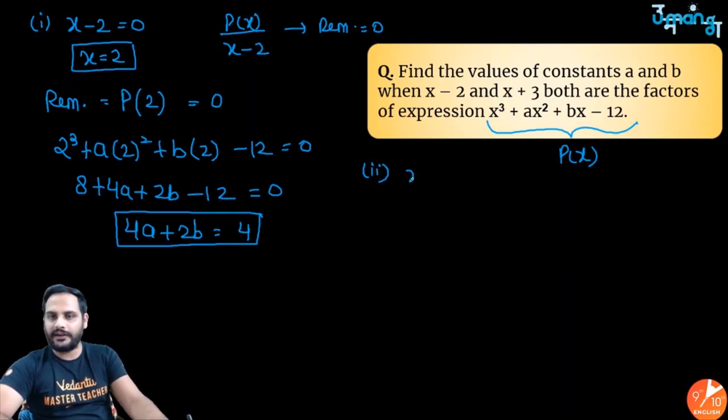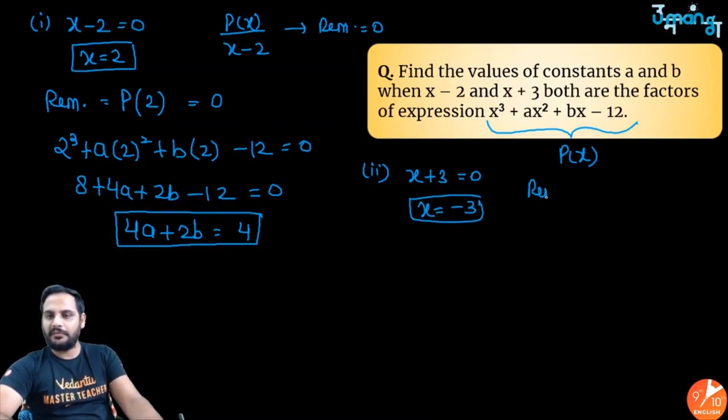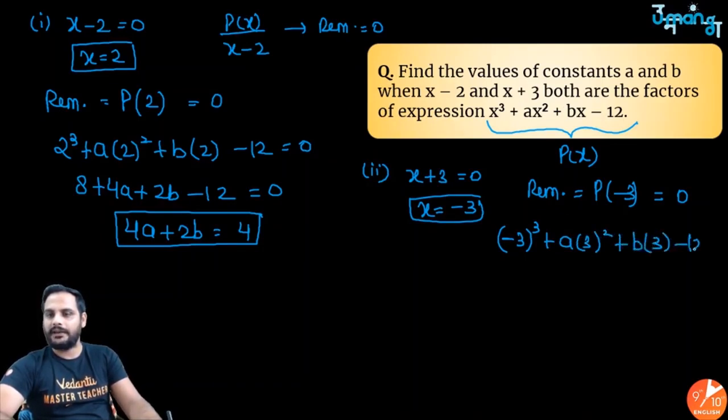The second equation which you will be getting: in this part x plus 3 is also a factor. So if x plus 3 is a factor, make it equal to 0, x is equal to minus 3. And I know the remainder, that is the value of this polynomial at x is equal to minus 3, must be equal to 0. So make it equal to 0. So minus 3 cube plus a into 3 square plus b into minus 3 minus 12 must be equal to 0 because remainder is 0.